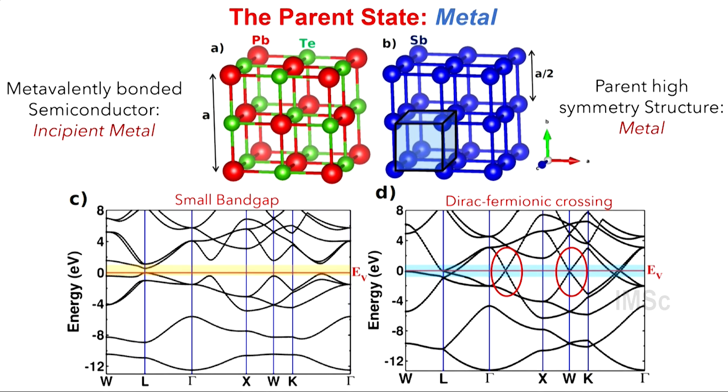Usually electronic structure is seen as a band structure, where on the y-axis you have the energy of electrons and on the x-axis is inverse wavelength. And these are just different directions in the three-dimensional space. And if you have a gap, you get a semiconductor, which is lead telluride with a small band gap. And this one, the parent structure, is metallic with Dirac-like crossing of linearly dispersed bands. Yeah? So indeed, the simple system we thought of as a parent state to these compounds is quite interesting to start with.